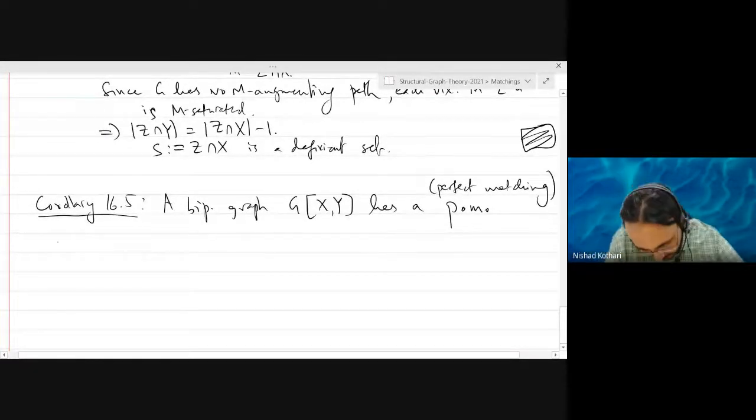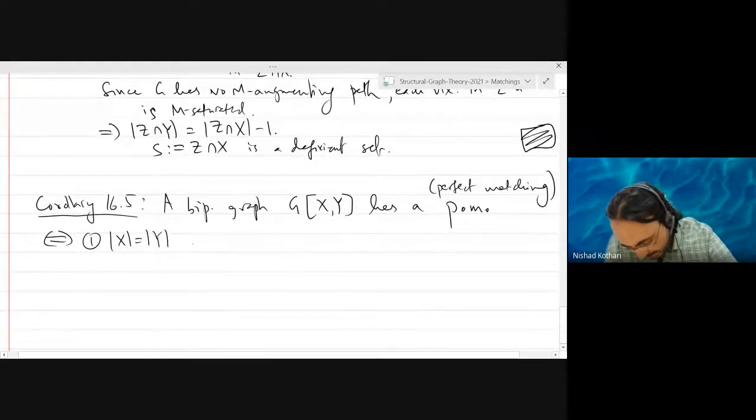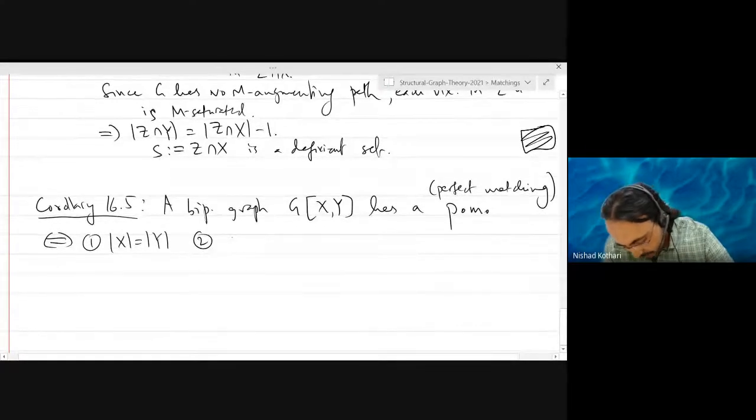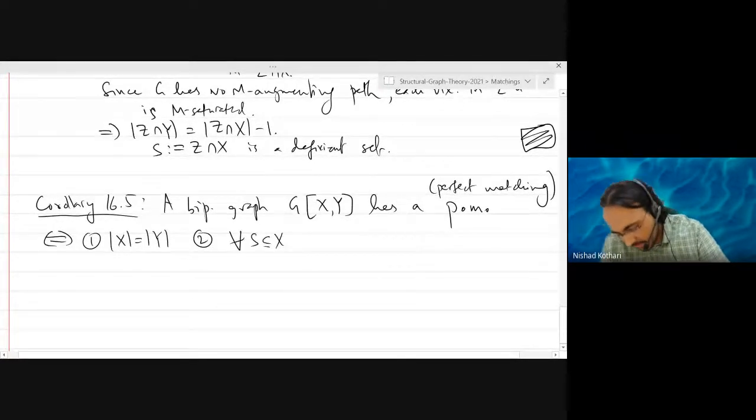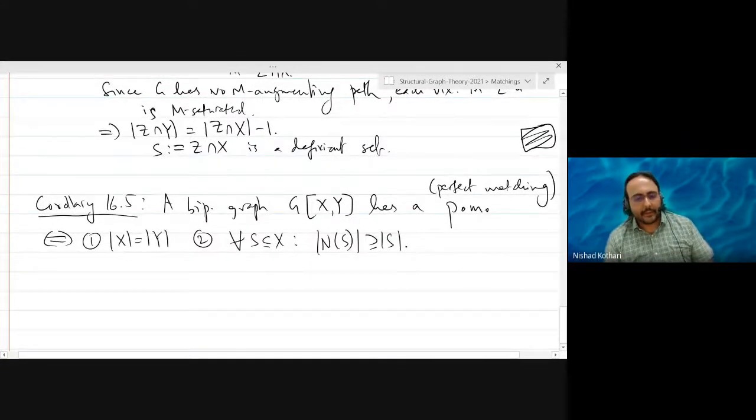If and only if the cardinality of X is exactly equal to the cardinality of Y, and for every subset of X, the neighborhood of the set has size at least the size of the set. Okay, and if you're seeing this for the first time, you might say, why is it for X, why not for Y?